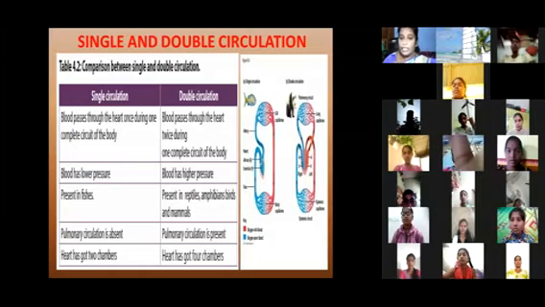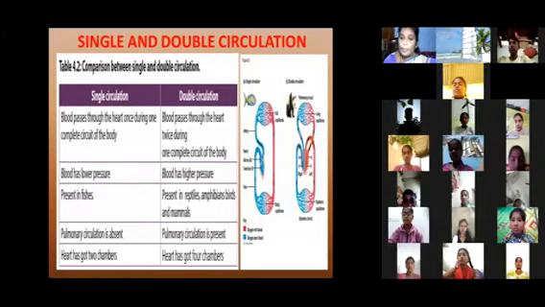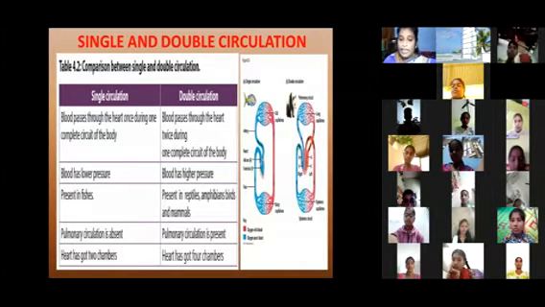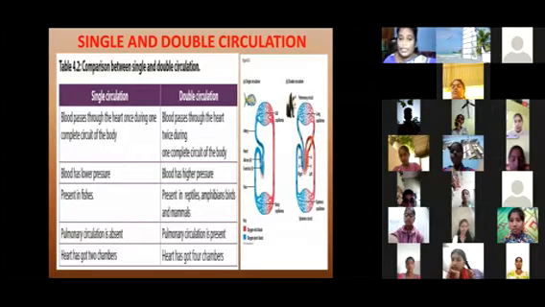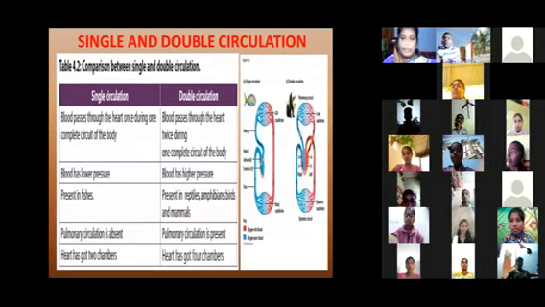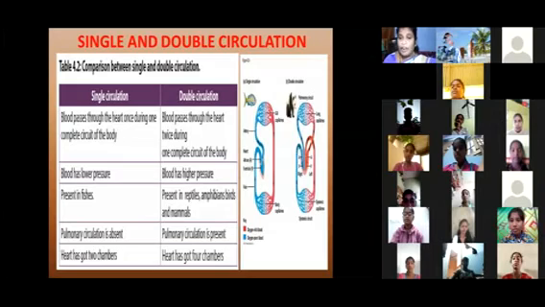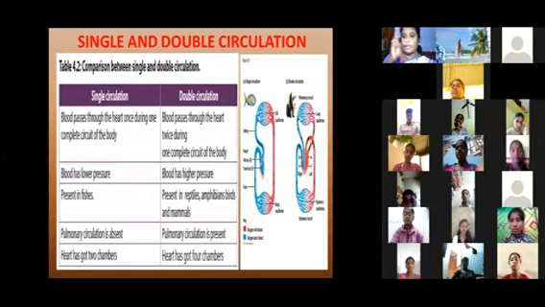Next, examples of double circulation are reptiles, amphibians, birds, and mammals. Reptiles are, for example, snakes and lizards. Amphibians are, for example, frogs. Birds and mammals include human beings and monkeys. These living organisms have 4 chambers, and they also have twice one complete circuit of the body.